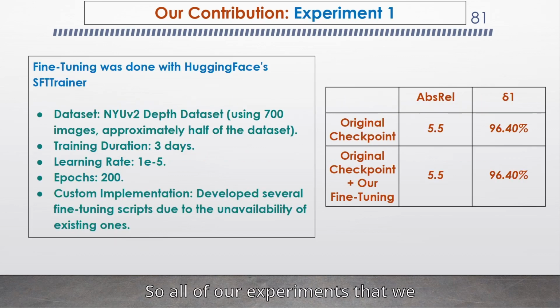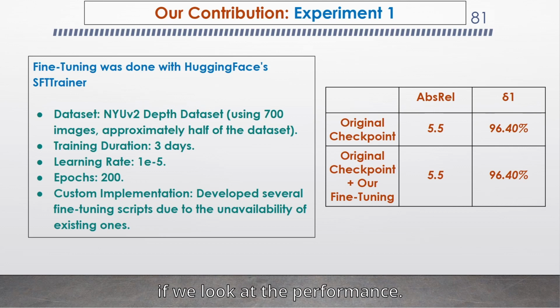So all of our experiments are on top of the Marigold checkpoint and not starting from the stable diffusion. So the first experiment that we did was using the NYU V2 dataset, which is a dataset originally comprised of video sequences from a variety of indoor scenes by Microsoft Kinect cameras. So in this first experiment, we trained with Hugging Face's SFT trainer and our custom scripts. We have trained for 3 days, and we set the learning rate to be three times less than the original one.